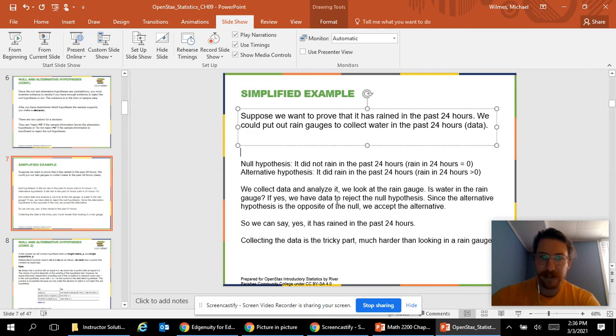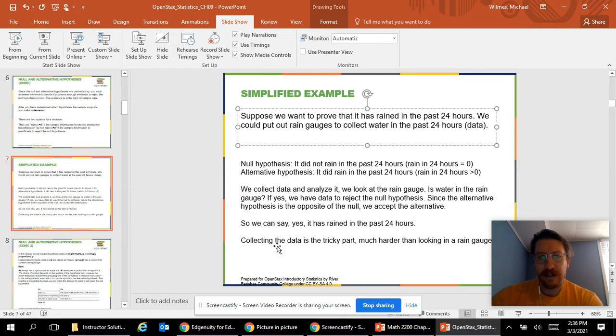Yes, we have data to reject the null hypothesis. Since we reject the null hypothesis, the alternative one must be true. So we accept it. So there we go. There was water in the rain gauge. So we say, yep, it's rained in the past 24 hours.